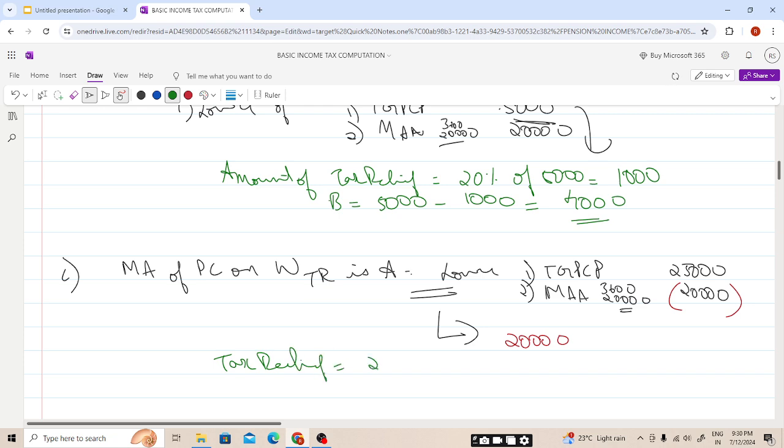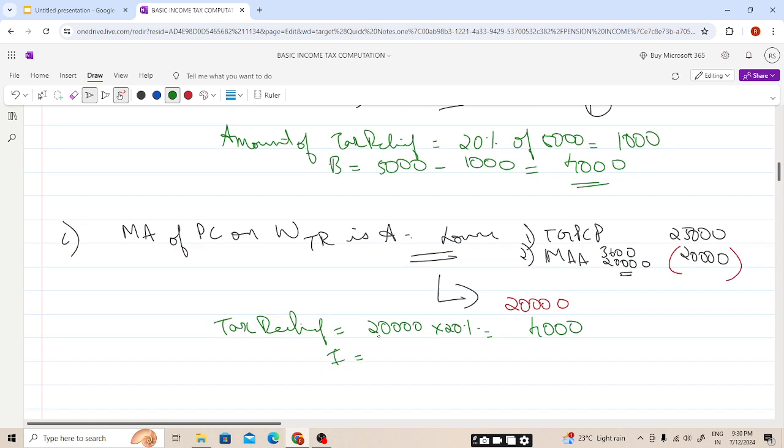So now the tax relief is 20,000 into 20 percent, that is 4,000. So the individual needs to contribute 25,000 minus 4,000, 21,000. So C will be contributing 21,000 into the pension scheme. I hope this is clear.